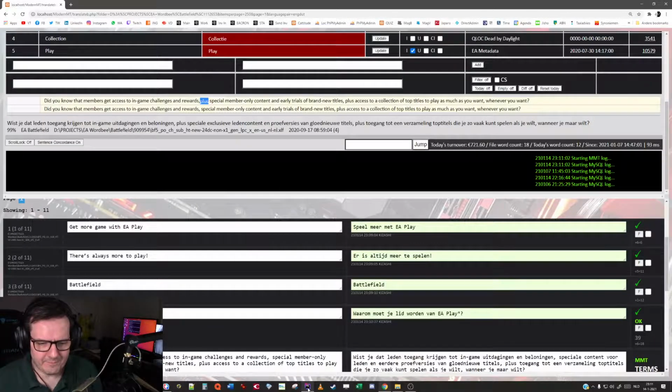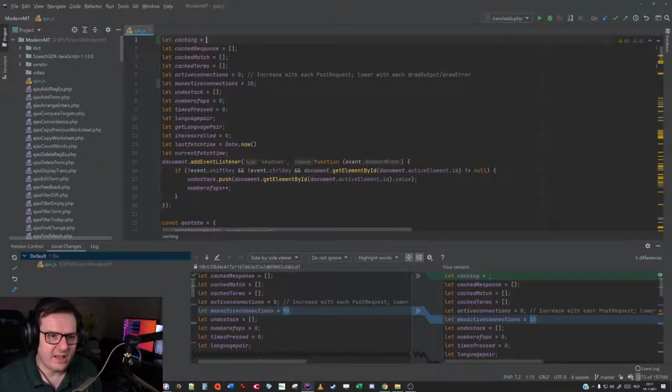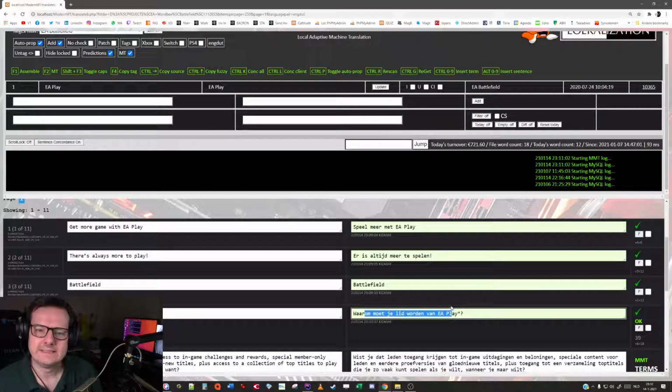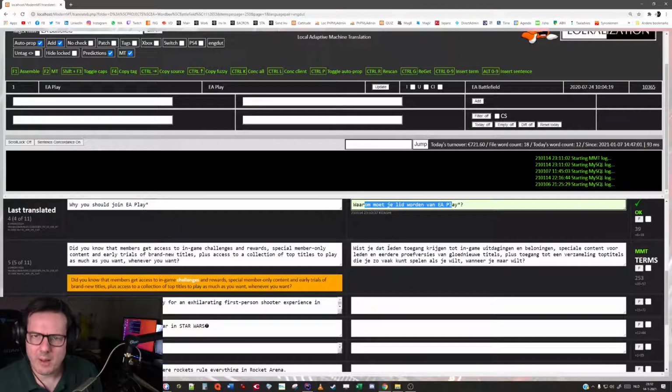So, this is why I implemented the caching feature. What it basically does is, while I'm working on this line, it already starts looking up a machine translation. It queries that from the machine translation computer, the neural network right over there, the purple screen. And it also queries the database to see whether there is an exact or fuzzy match.